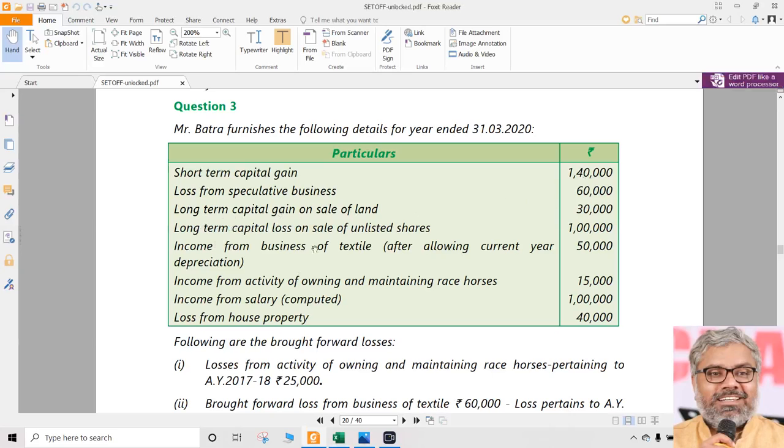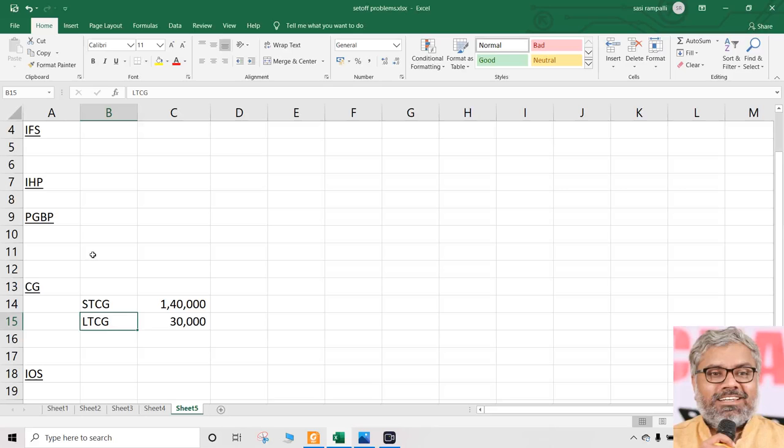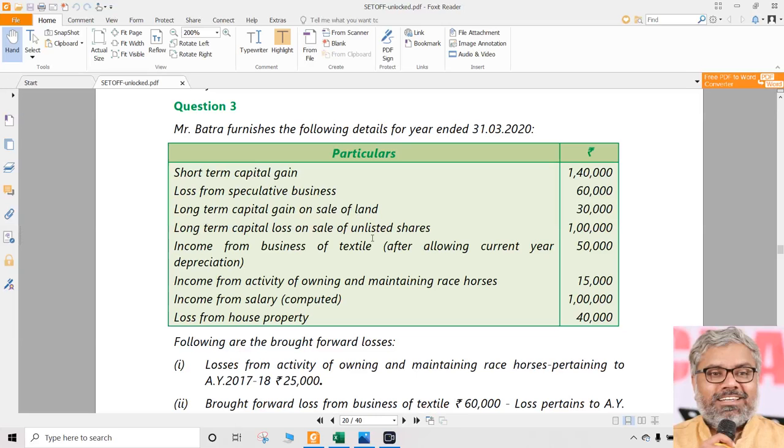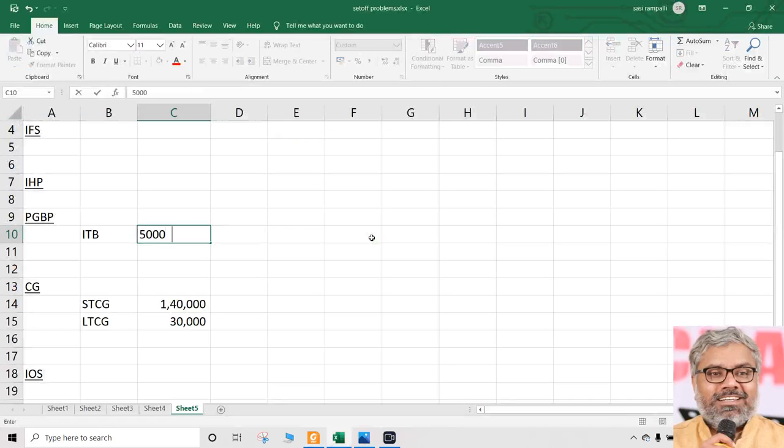Then there is long-term capital loss. We'll come to that later. Then income from business of textile, whatever business it is, doesn't matter. After allowing the current year depreciation, of course, it should be like that only. So 50,000 rupees is PGBP. So I'm just calling it income from textile business. Income from textile business, that is profit we are talking, positive 50,000.